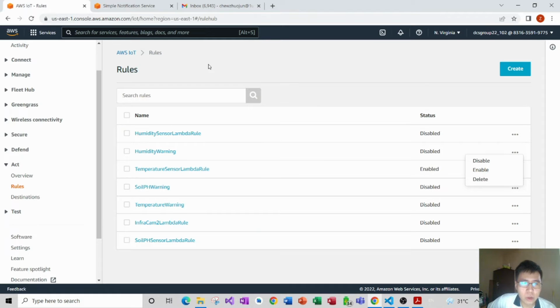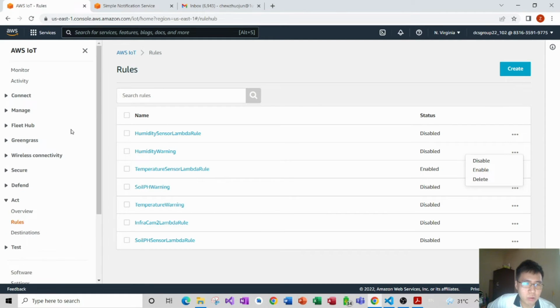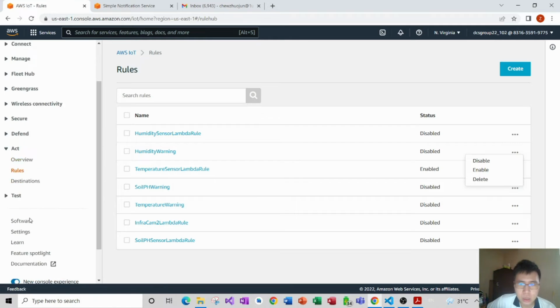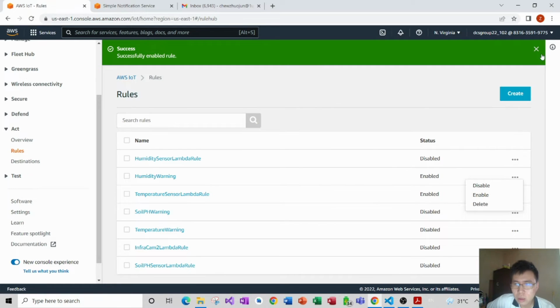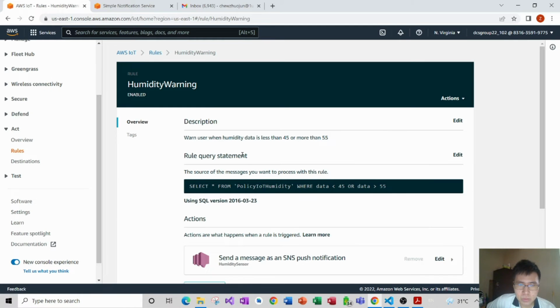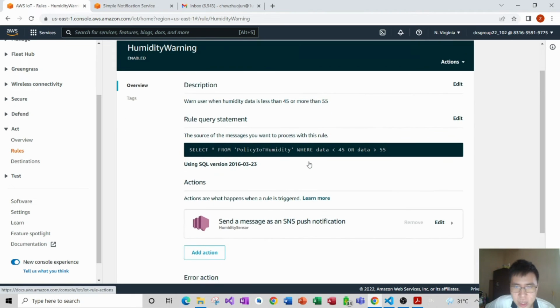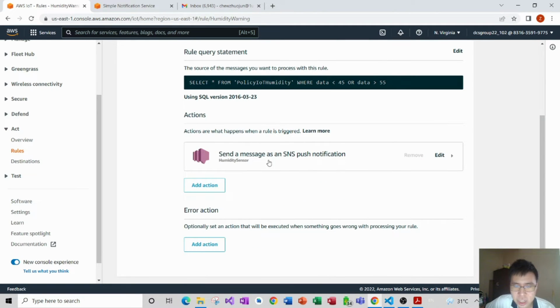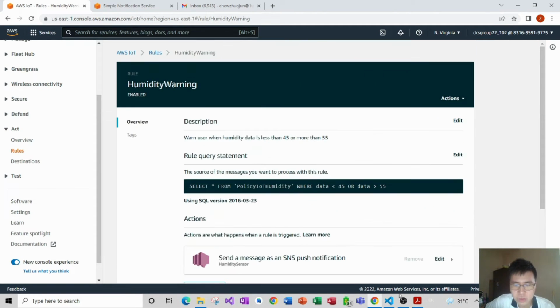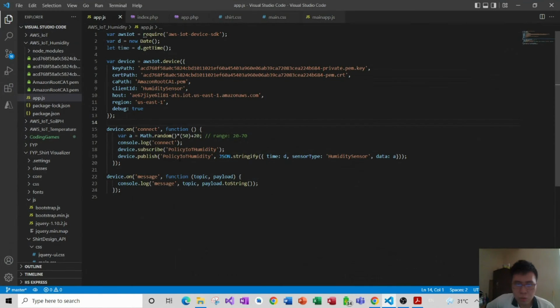Now we will go to the IoT rule there, then come to the Act, and click Rules. I've created a rule called humidity warning. Then remember to enable it. In this part, I've put a SQL statement that if the data is less than 45 or more than 55, then it will alert the user by email, sending a message as an SNS push notification. So we will see how this works.